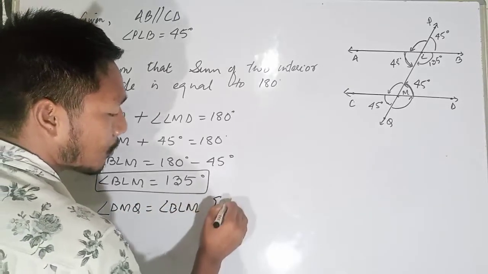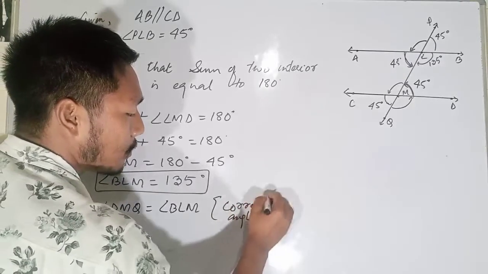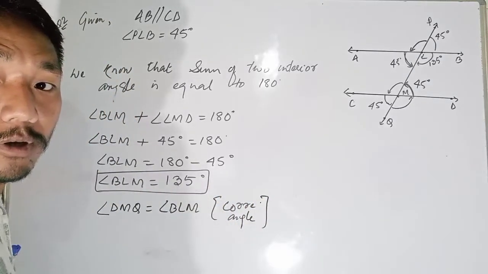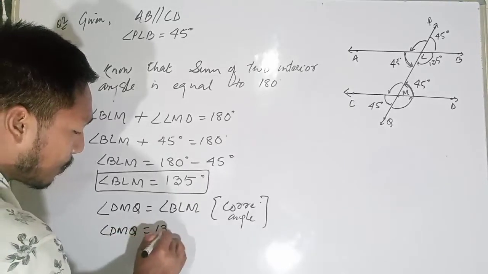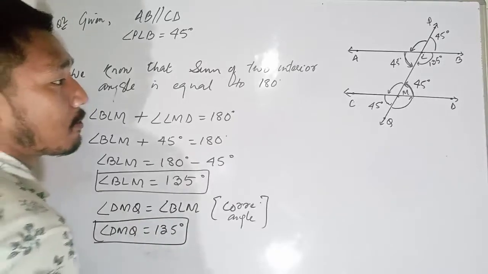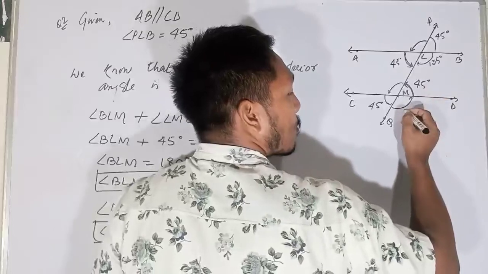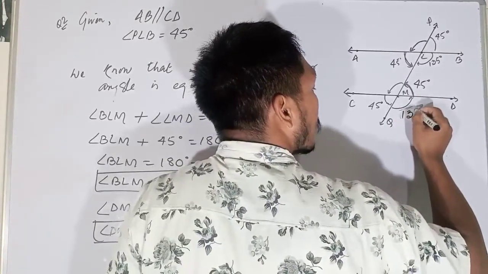Why? Corresponding angles. So DMQ will be equal to 135 degrees. So these two angles are equal to each other. That means this is 135 degrees.